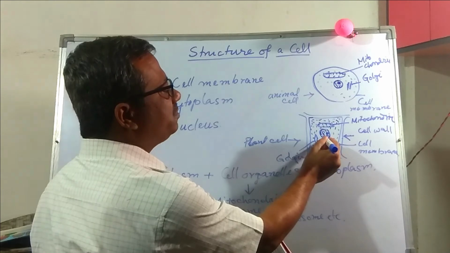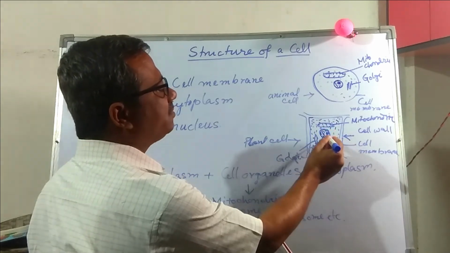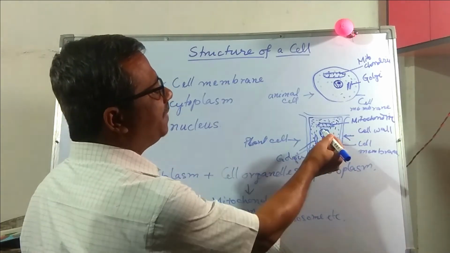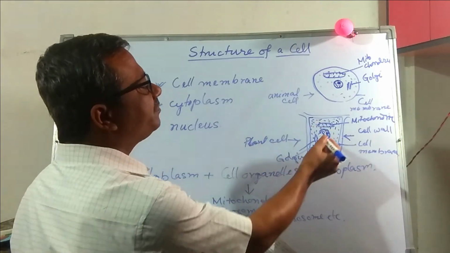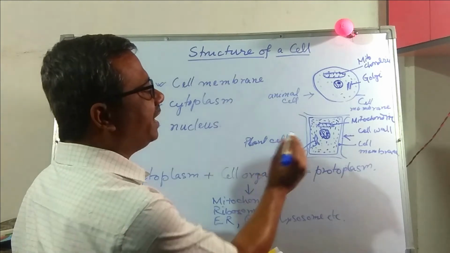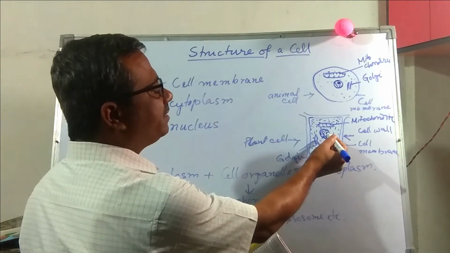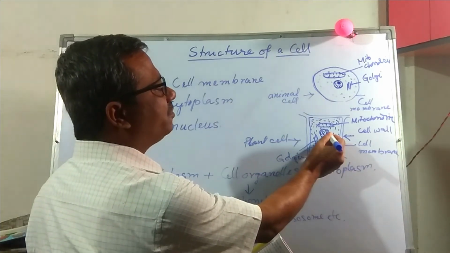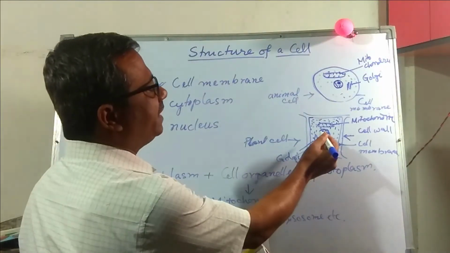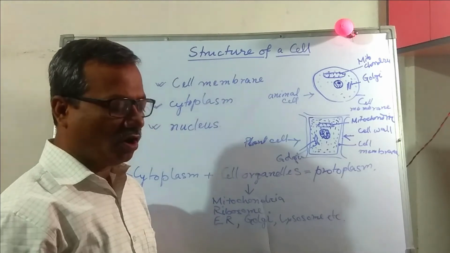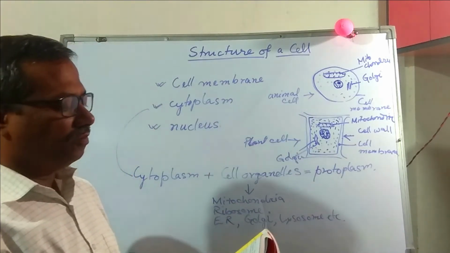The outermost covering of the nucleus is called nuclear membrane. The plasma present inside the nucleus is called nucleoplasm. There is another dense and dark component called nucleolus, and some thread-like particles are present. These thread-like particles are called DNA or chromosome.